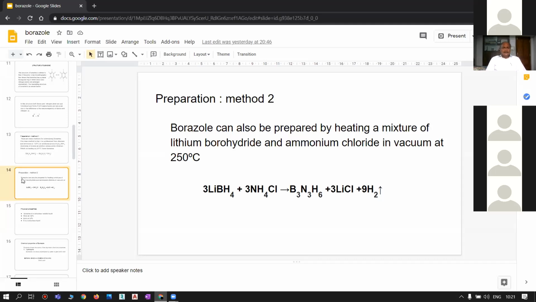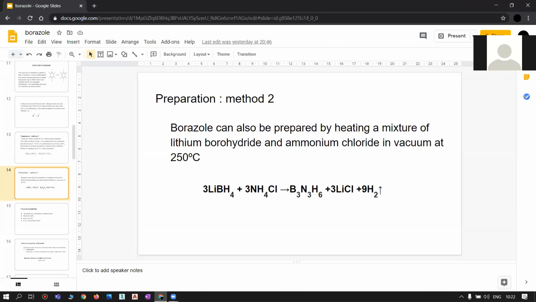That is, lithium borohydride, LiBH4, and 3 moles of ammonium chloride, NH4Cl, on heating at 250 degrees centigrade, give borazole, B3N3H6, along with the formation of 3 moles of lithium chloride and 9 moles of hydrogen.